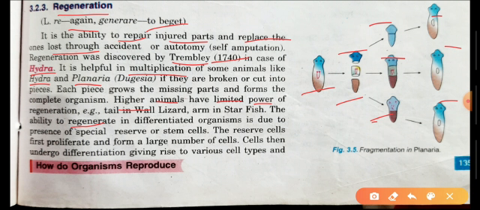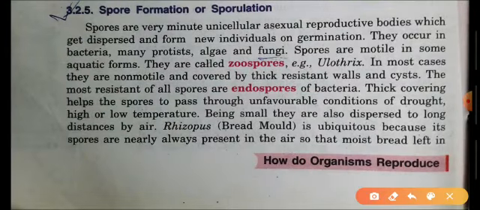In lower forms of life, particular cells, which are called stem cells, can proliferate and differentiate and finally give rise to the whole body. Such a differentiation power is not seen in higher animals. Higher animals have other strategies for the production of new individuals. In their body there are particular tissues for reproduction.